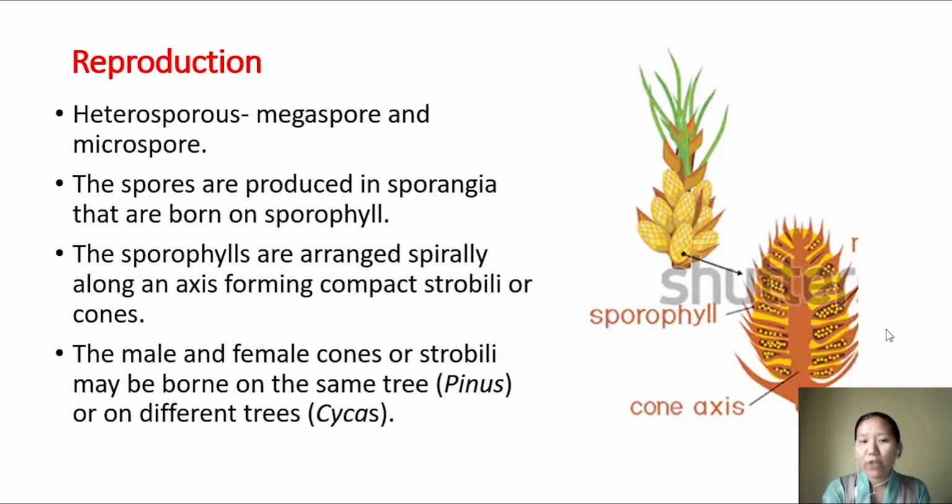On the sporophyll, which is this leaf-like appendage you can see, there are a number of sporangia, and in the sporangia they produce spores. The male cone and female cone are present on the same tree, like that of Pinus, or they can be present on different trees, like that of Cycas.